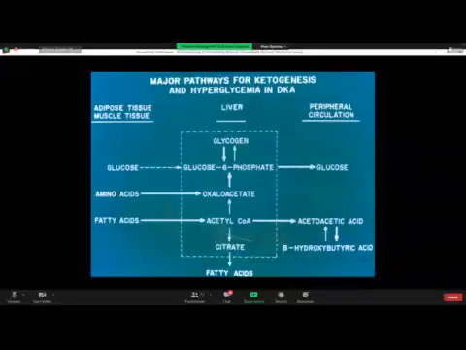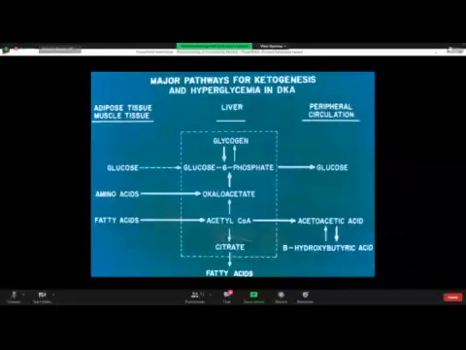Glucose, without mediation of insulin, enters into the liver cells. There it is converted by glucokinase enzyme into glucose 6-phosphate. And look at the width of the arrow in the slide. Glycogenolysis, breakdown of glycogen to glucose 6-phosphate and then to glucose, is much more than glycogenesis. So there is reduced glycogenesis and increased glycogenolysis, leading to formation of glucose.